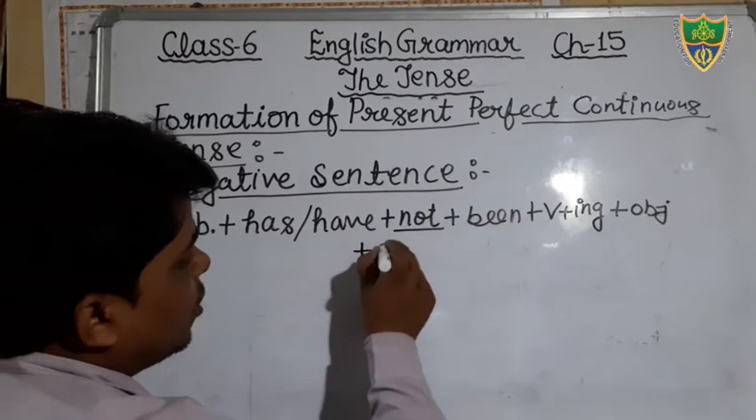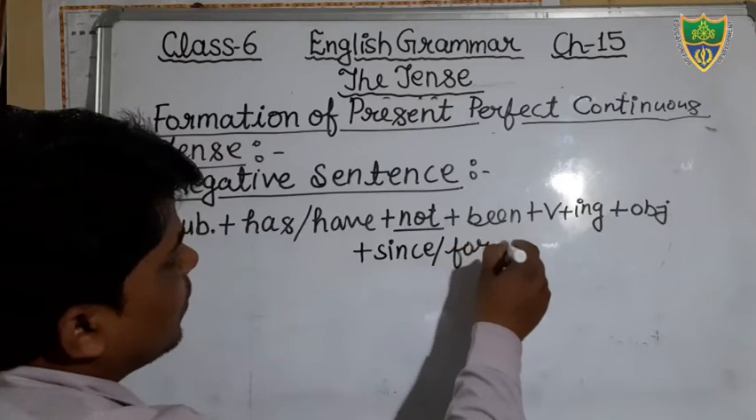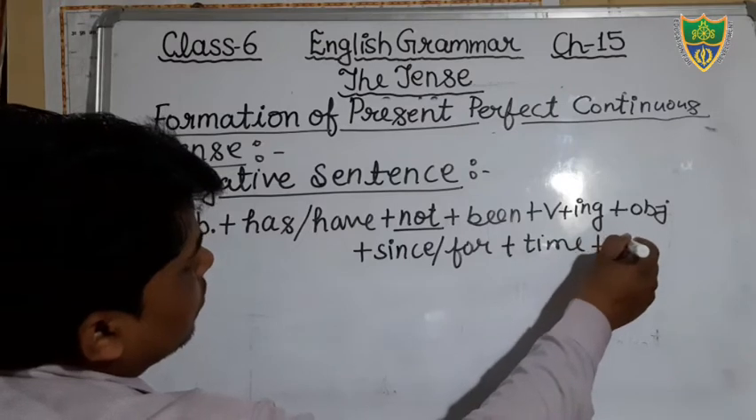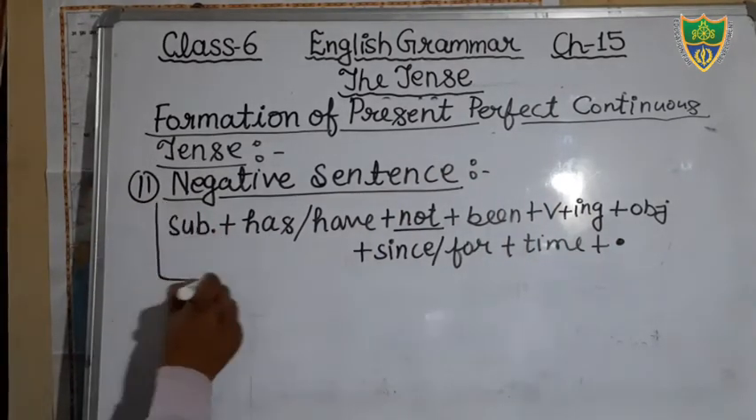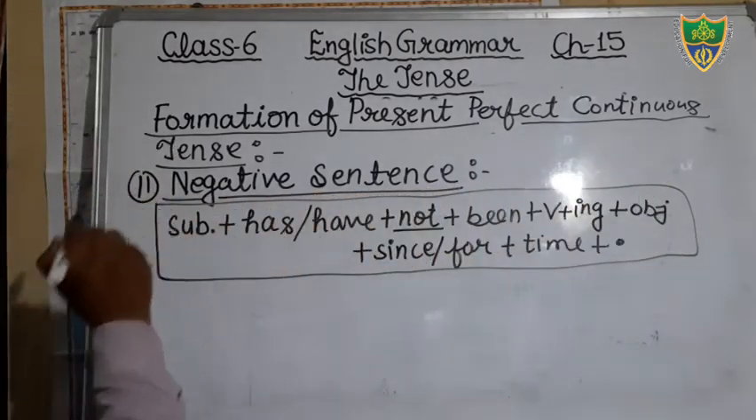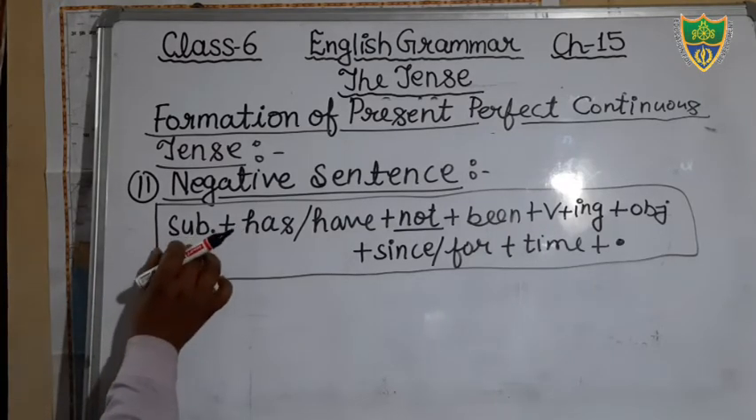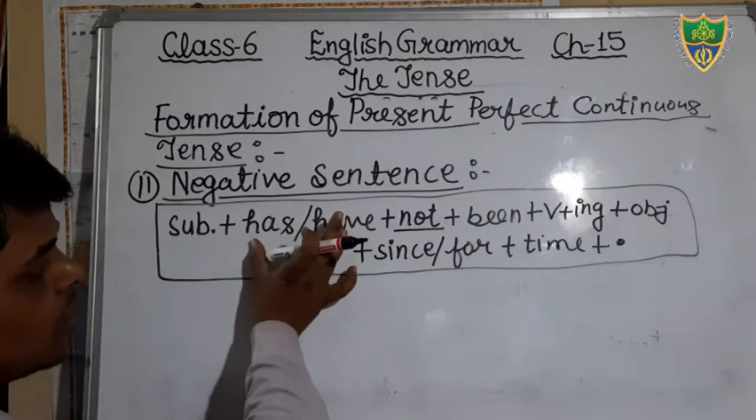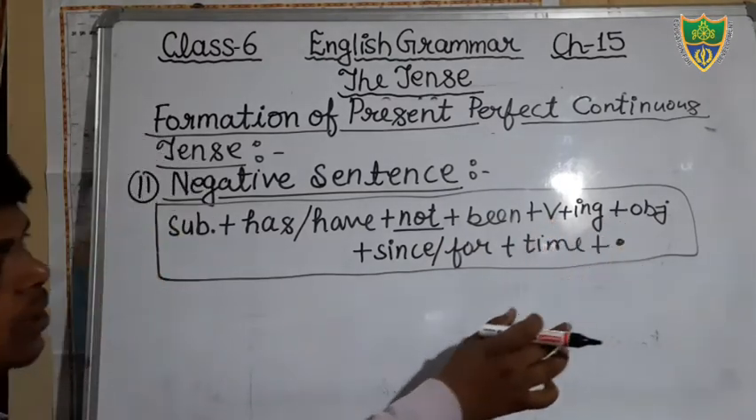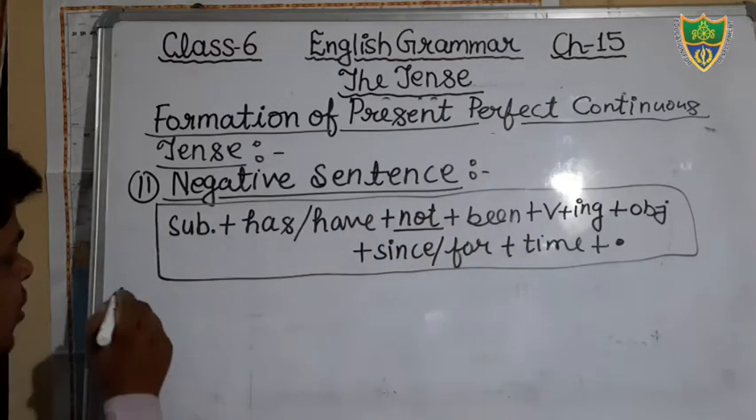Then after that you will use since or for according to the time. Then you will mention the time, and then a full stop. So this is the structure that you should keep in your mind, and on the basis of this structure we have to construct the sentence. There will be a subject. According to the subject we will use has or have plus not plus been plus verb ing, then object, then since or for, then time, then full stop. Now we can see the example.